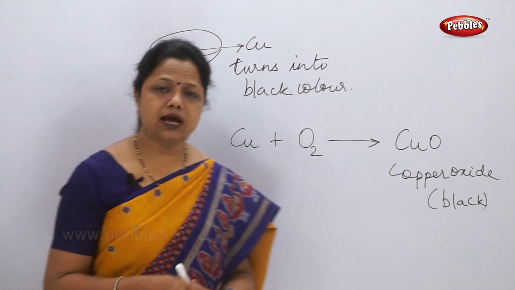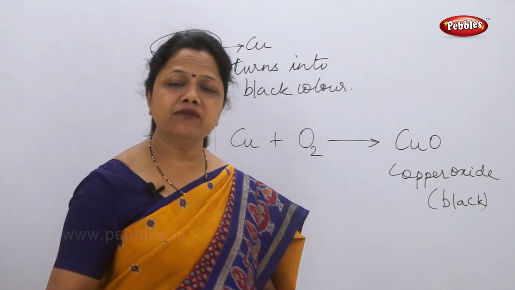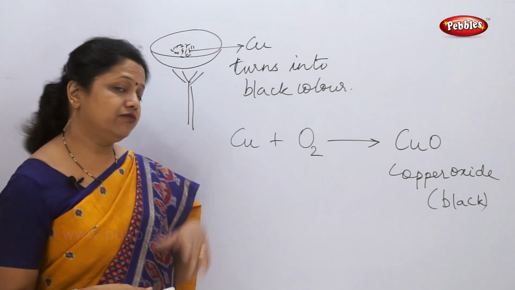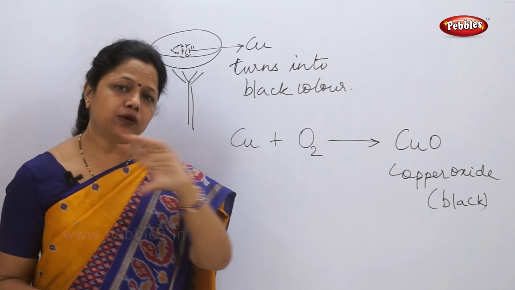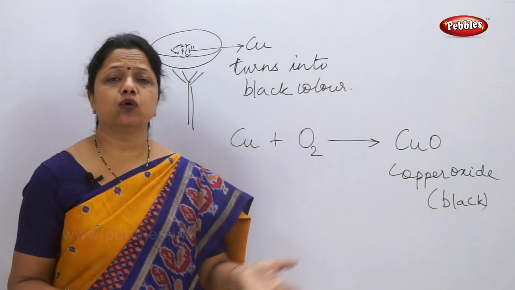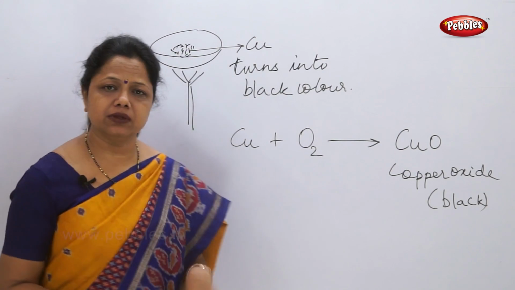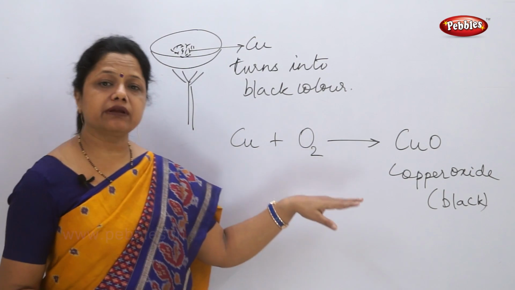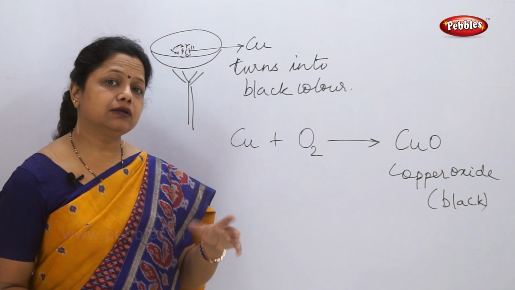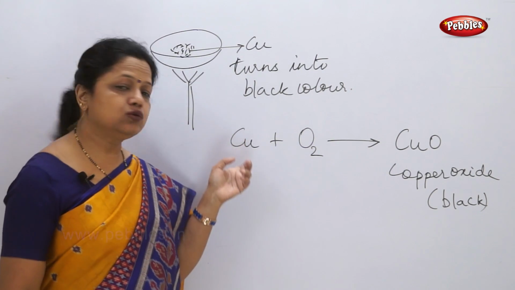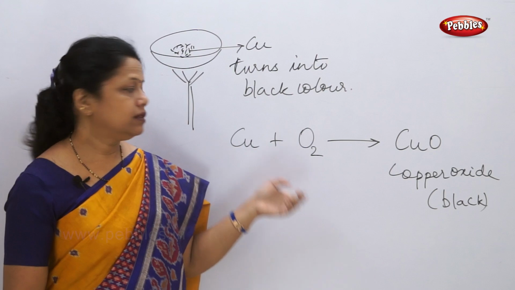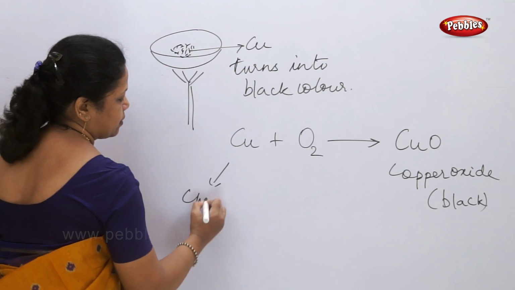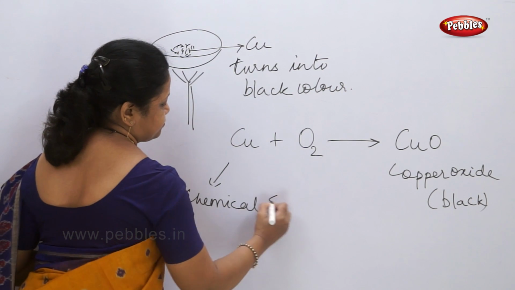Now with my words I was saying that copper when heated gives out a black substance which is called copper oxide. When I said this, I am telling you in sentence form. But how to show it, and why to show it, with the help of symbols? That we are going to come to slowly. Now this is called a chemical reaction when I am saying it, and the way I have represented it using the symbols and the formula is called a chemical equation.